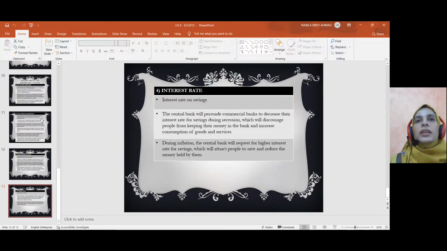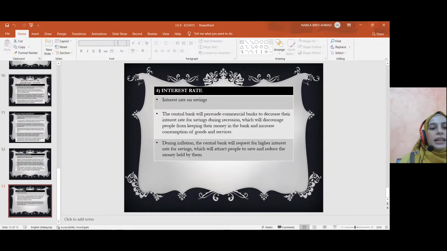During recession pula, government nak encourage orang spending and save less. So interest on saving ini akan dikurangkan during recession. So orang ramai akan lebih banyak spend instead of saving. So money supply akan meningkat dalam ekonomi kerana mereka akan banyak spending. So masalah recession will be curbed, right?